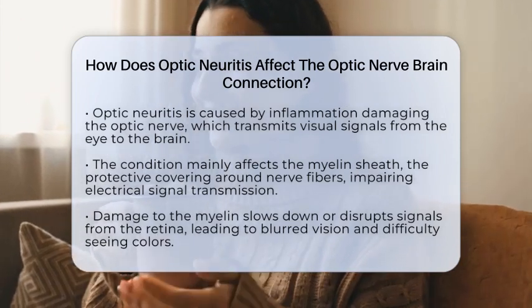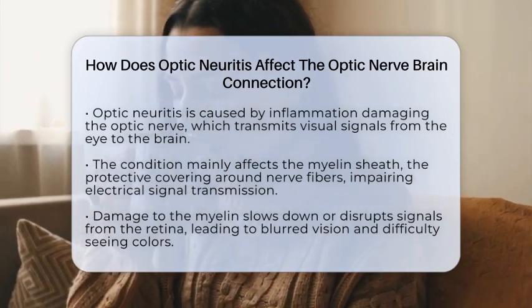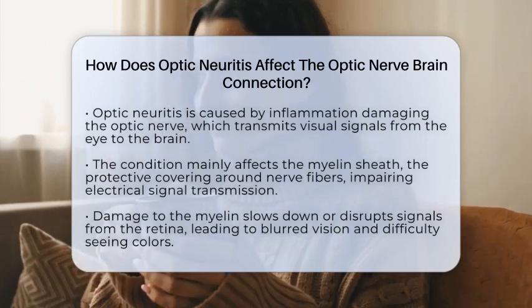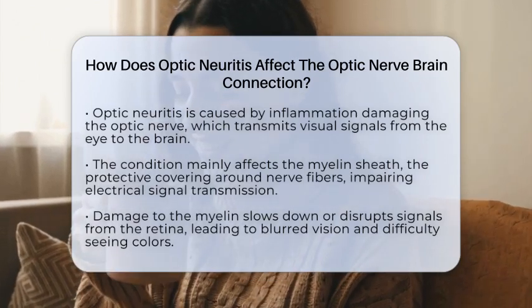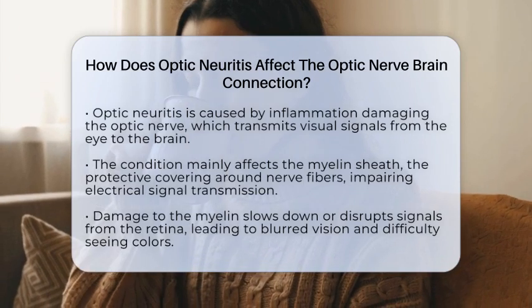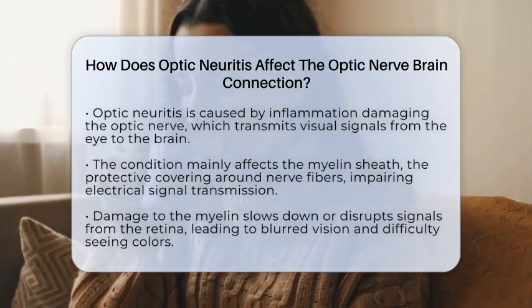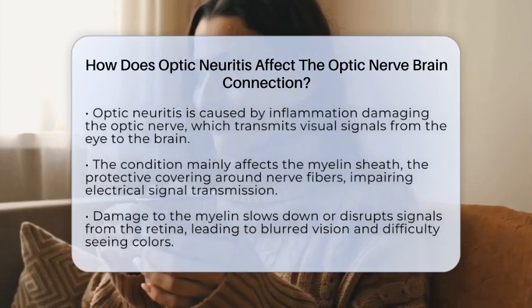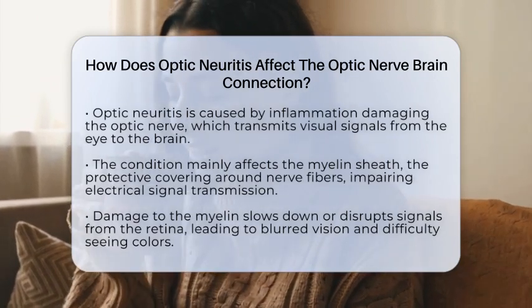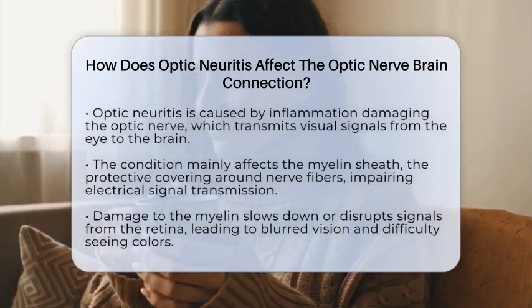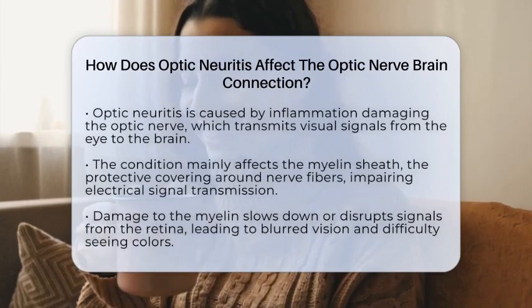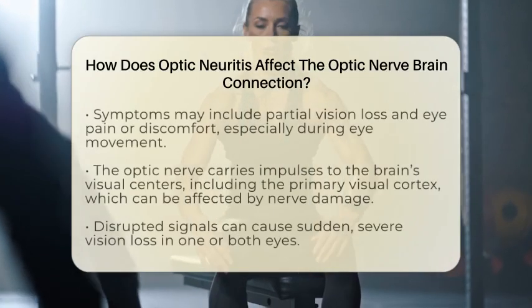The problem mainly lies in the myelin sheath, the protective fatty covering around the nerve fibers. When this sheath gets inflamed or damaged, it can no longer insulate the nerve properly, making electrical signals slow down or become disrupted. This disruption means that the signals from your retina, which is the part of your eye that detects light, don't reach the brain as they should.